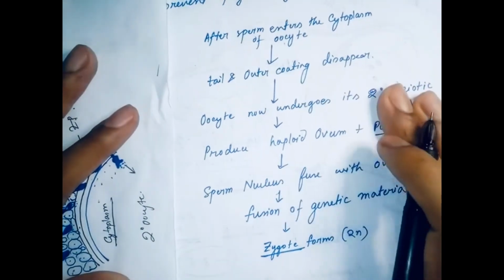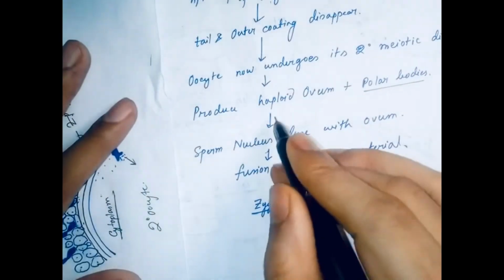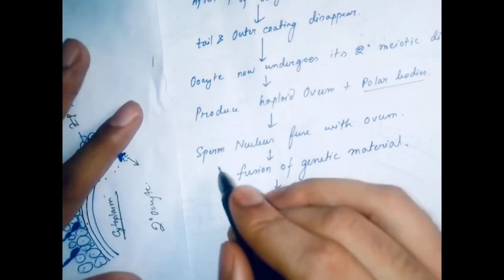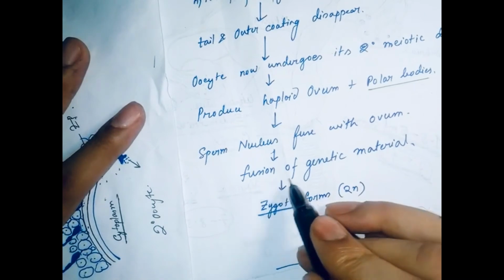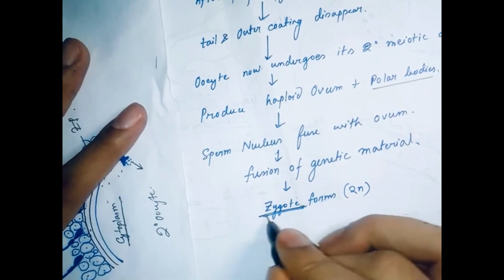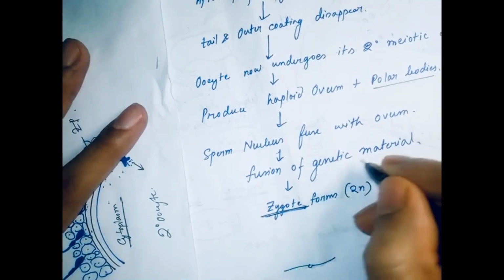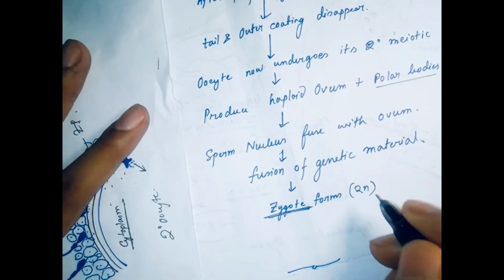This haploid ovum comes in contact with the sperm cytoplasm. The sperm nucleus fuses with the ovum. Fusion of the genetic material occurs, which forms the zygote, 2n. The genetic material of the sperm and ovum, meaning DNA, will combine. That's all.